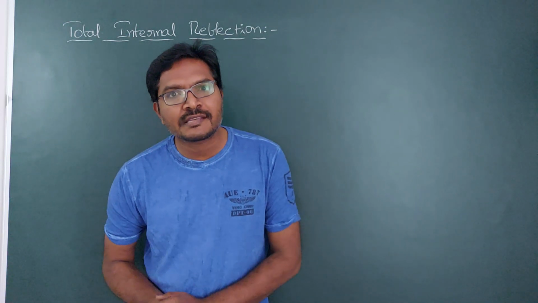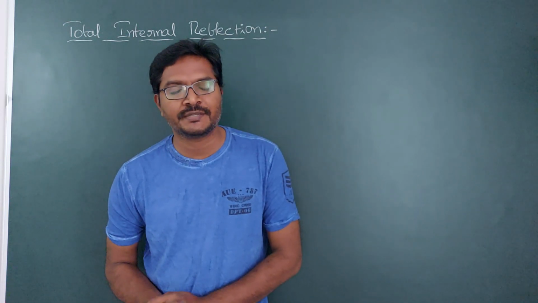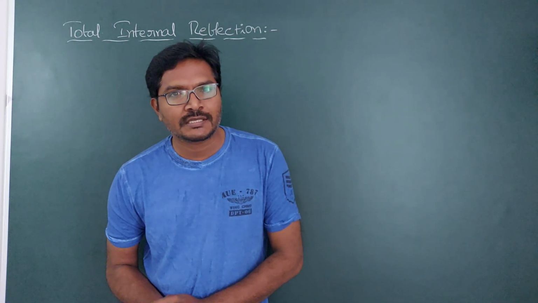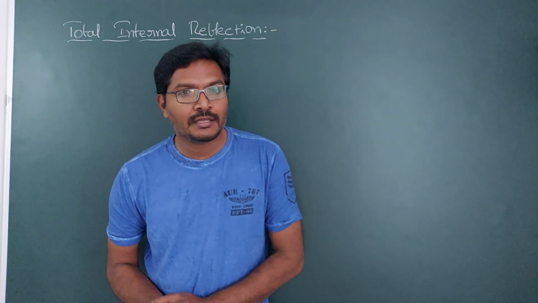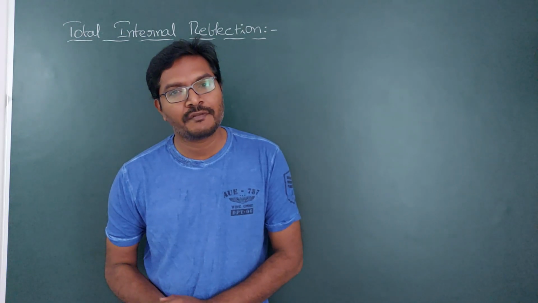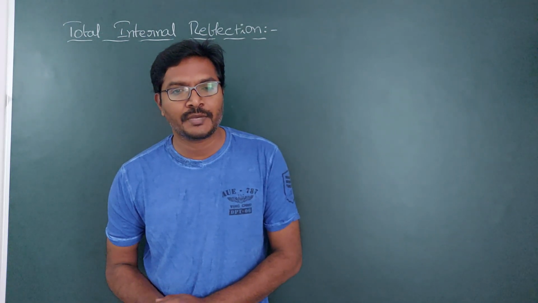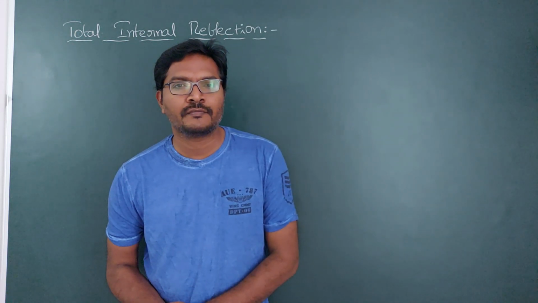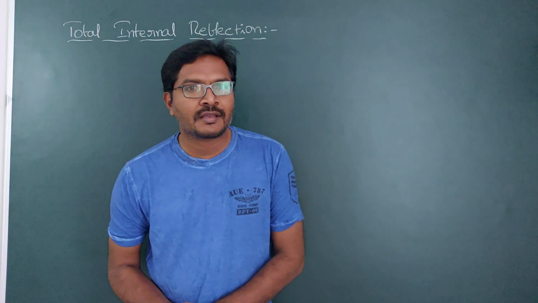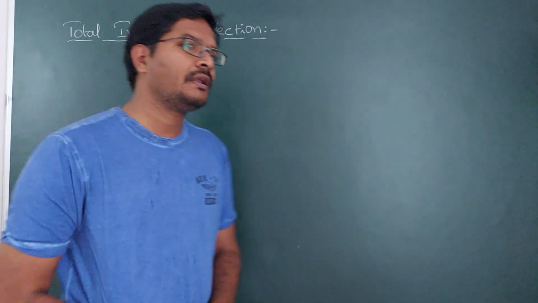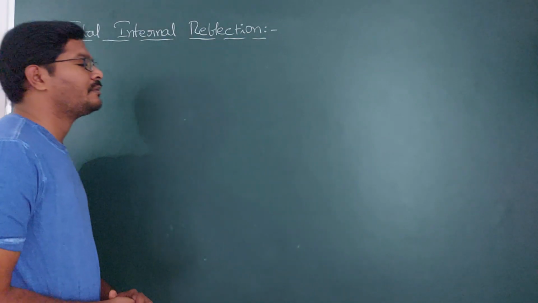Today we are going to discuss total internal reflection. Actually, reflection is caused by opaque objects, but we are studying total internal reflection in the process of refraction, that is, by transparent mediums. How does a transparent medium reflect light? Reflection is caused by opaque objects, but here we are discussing reflection caused by transparent mediums.